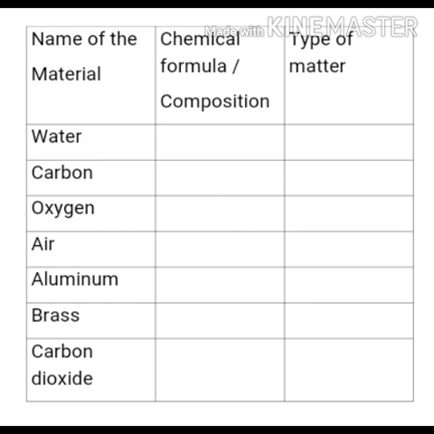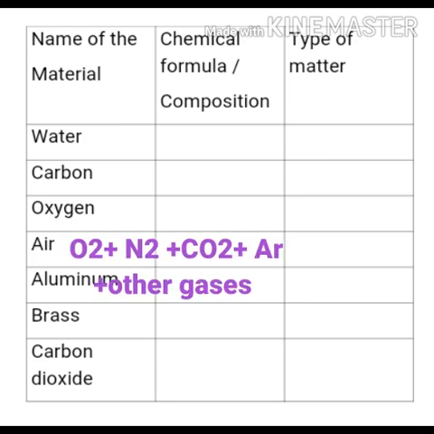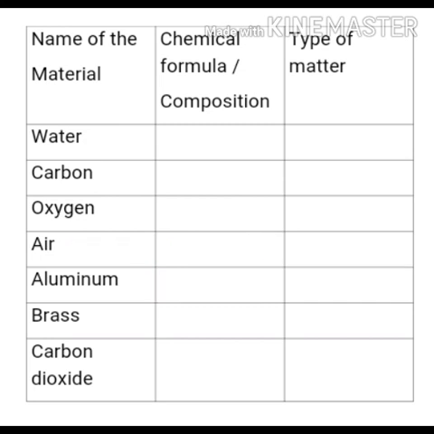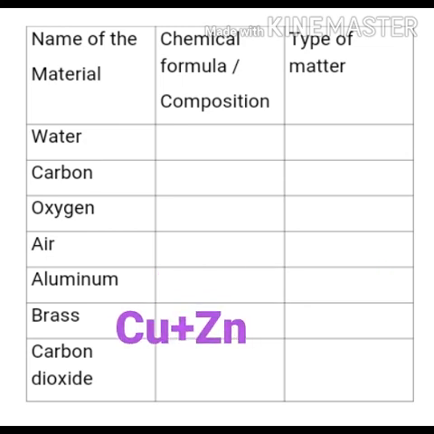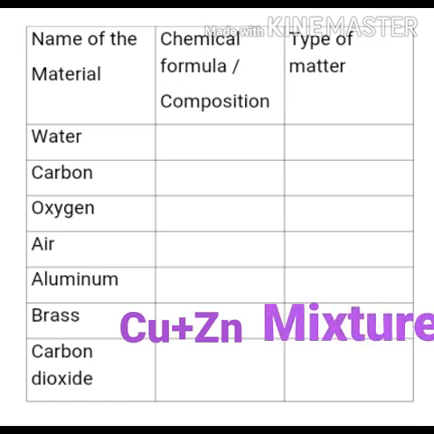Next is air. Air contains gases such as oxygen, nitrogen, carbon dioxide and many other gases. These gases are not chemically bonded with each other. Hence, air is a mixture. Next is aluminium. Its chemical formula is Al. Aluminium is an element. Next is brass. Its chemical composition is copper plus zinc. Here, copper and zinc are not chemically bonded with each other. Hence, brass is a mixture.